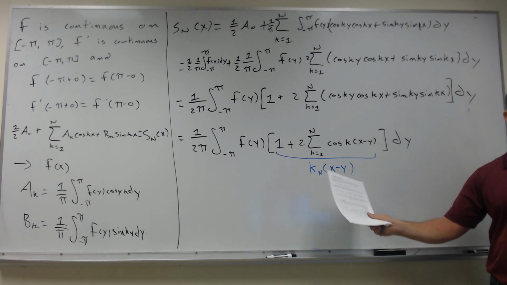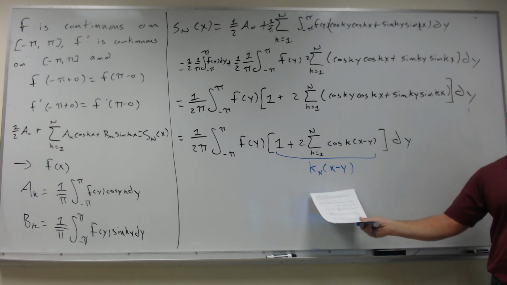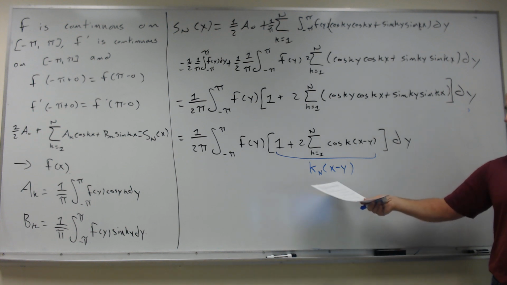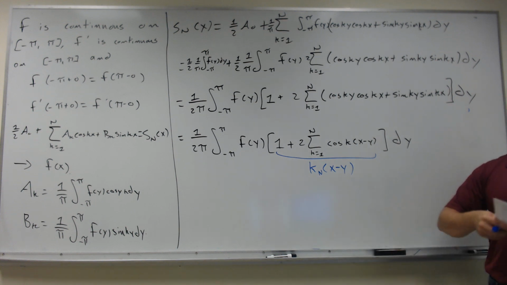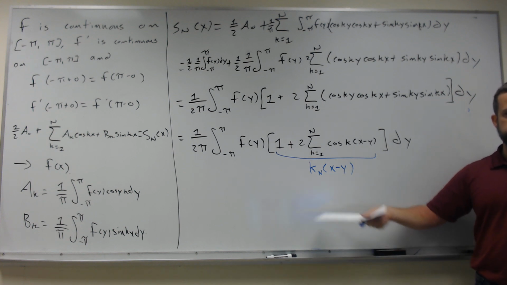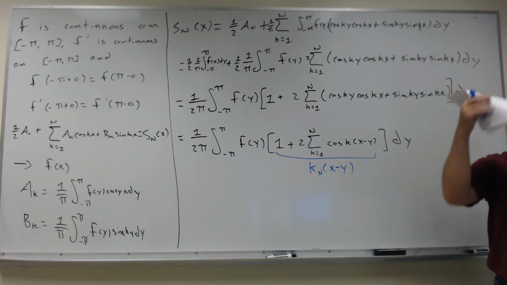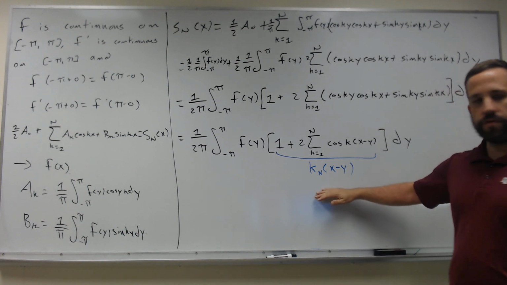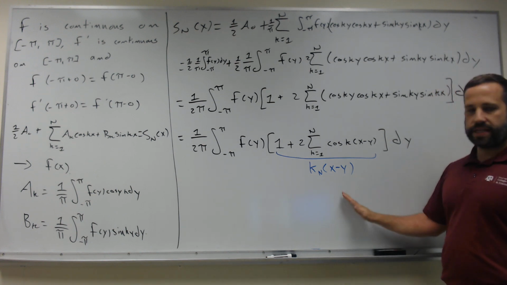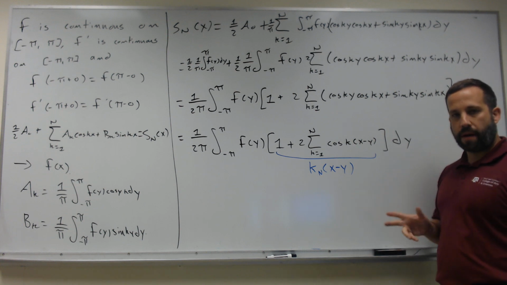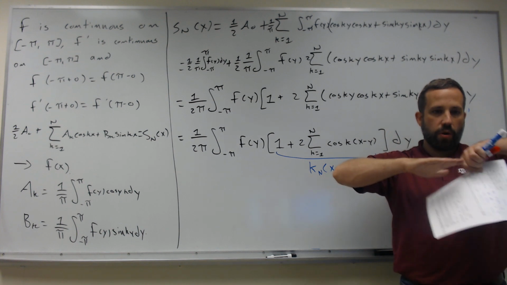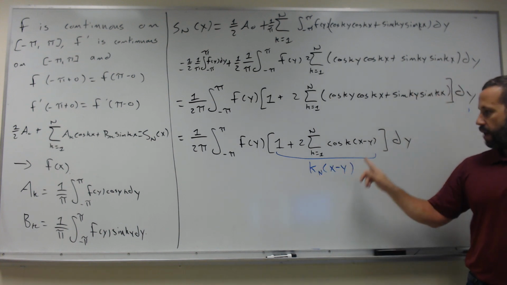Basically this is a positive function whose integral is equal to 1, and as the argument x minus y goes away from 0, the function itself goes to 0. So they're like peaky functions. Now this satisfies some of those properties. Its integral is equal to 1, but it's not positive, and the amplitudes don't go to 0 as we go away from 0.